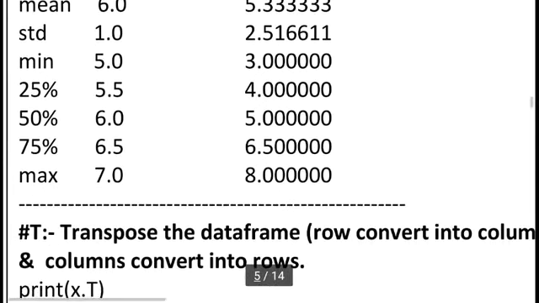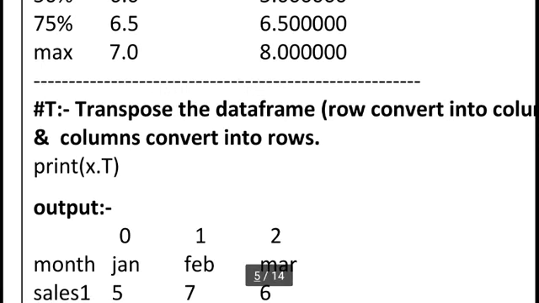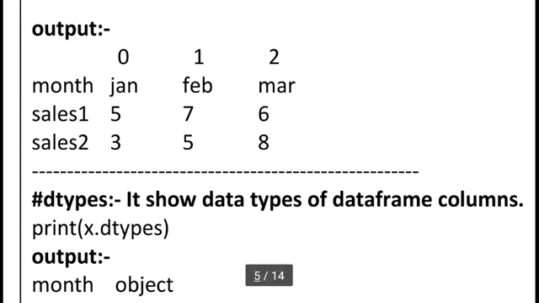Here we have so many other methods or objects we can use. So here I am using T. T means transpose the data frame. Transpose means simply rows convert into columns and columns convert into rows. Simply we can use X dot T. Here T is always capital. So you can see our entire data frame, all rows converted to columns and all columns converted into rows.